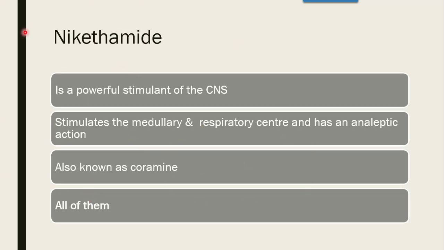Nikethamide, the options are, is a powerful stimulant of the CNS, stimulates the medullary and respiratory center, has an analeptic action, also known as coramine, or all of them. The correct answer is all of them.